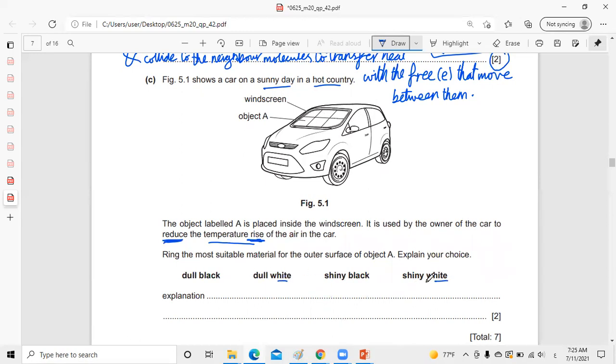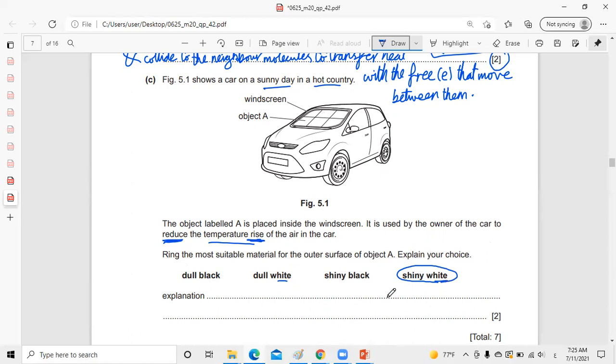Now, is it white shiny? Yes, it is white shiny. Why? Because we said before that good absorbers are dull black surfaces. These dull black surfaces will absorb the most heat and raise the temperature. I don't need that.